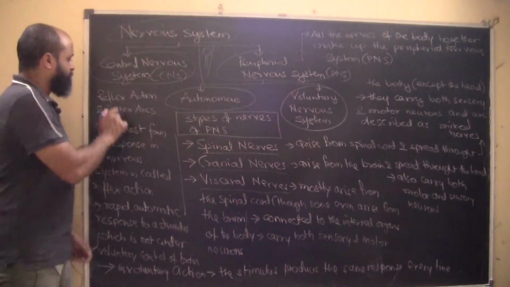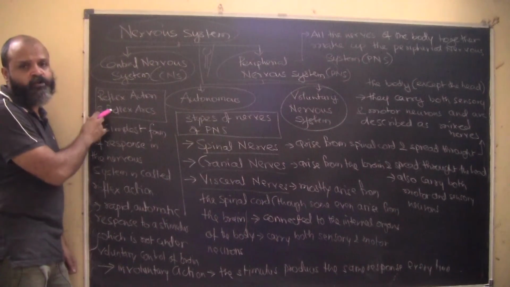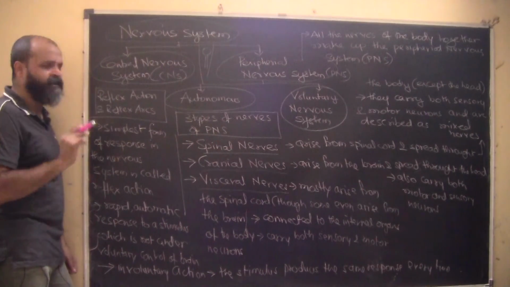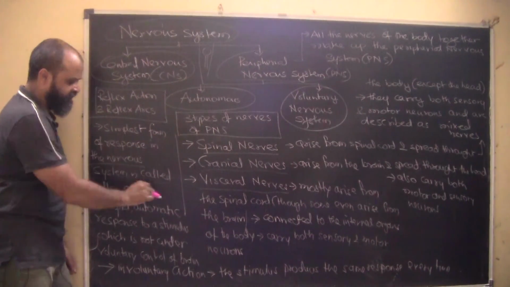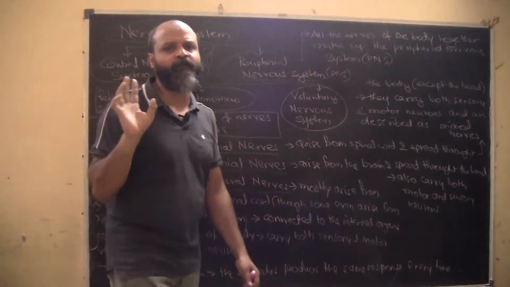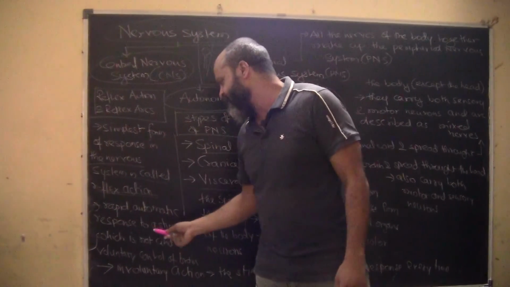So we have here actions. What are reflex actions or reflex arcs? We also call them reflex arcs. The simplest form of response in the nervous system is called a reflex action. It's the simplest form of response, a rapid automatic response to a stimulus.